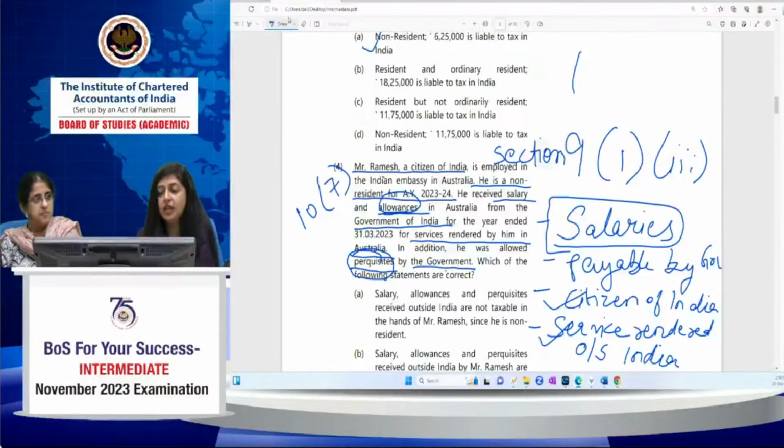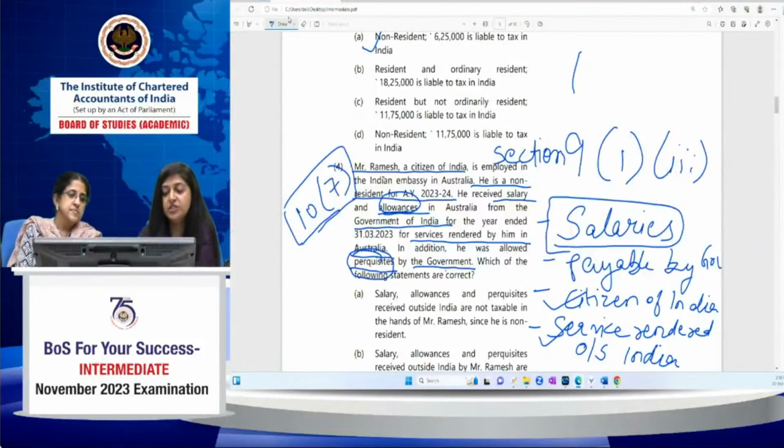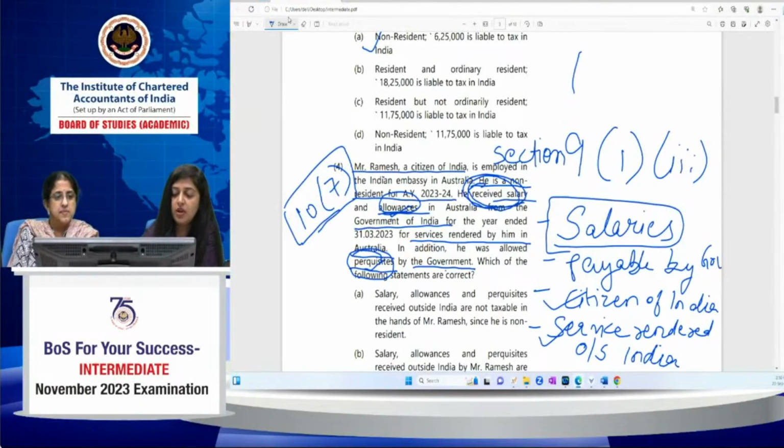It means that allowances and perquisite will be exempted in the hands of the person. So in this case, it is deemed to accrue or arise in India, but there is a specific exemption under section 10 clause 7 for allowances and perquisite. So the only income which is chargeable in the hands of Mr. Ramesh in this case is the salary income, because it is deemed to accrue or arise in India. So what will be the correct answer in this case?